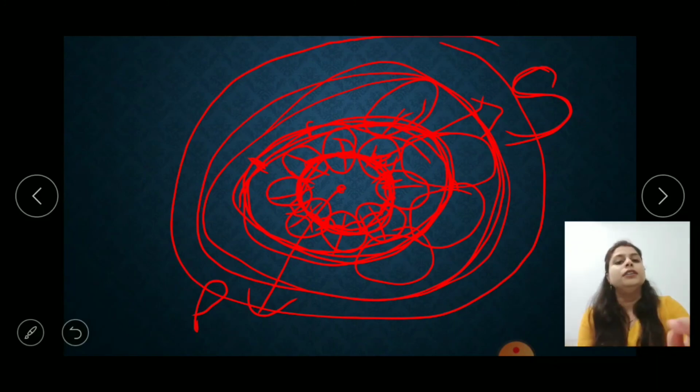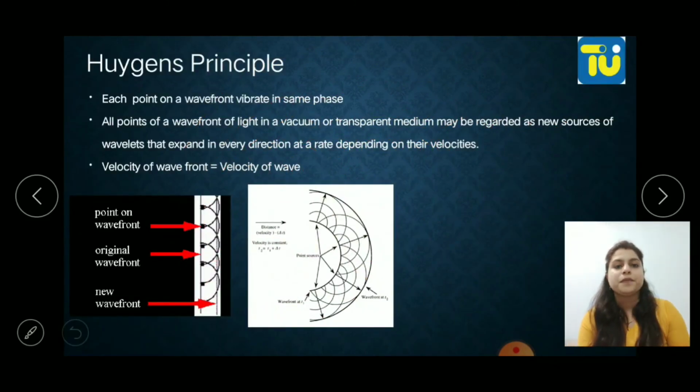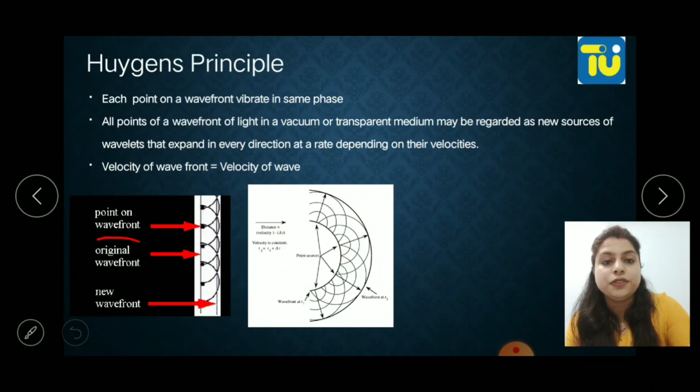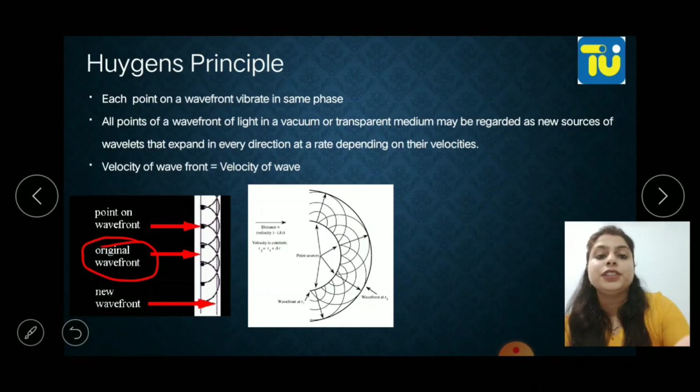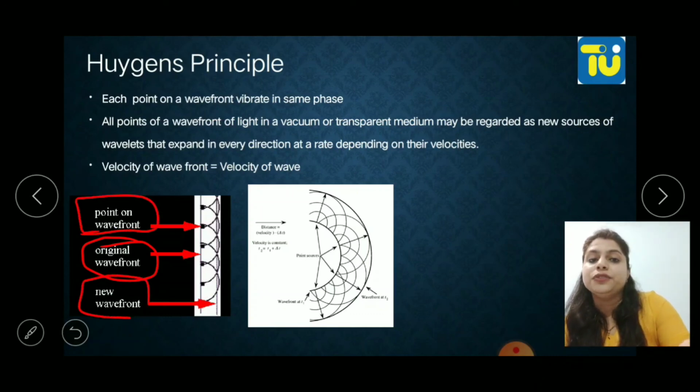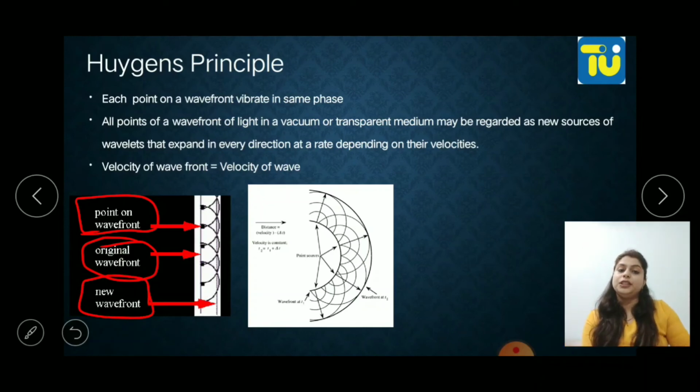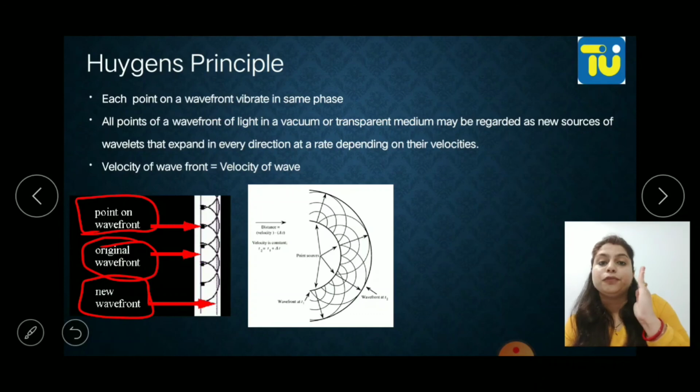Now let's come back. You can see in the picture there is an original wavefront. The particles on the original wavefront are producing further wavefronts, and this is a new wavefront. So the points on the wavefront produce the second wavefront, and these are known as secondary sources. Also, this was the example of a plane wavefront.